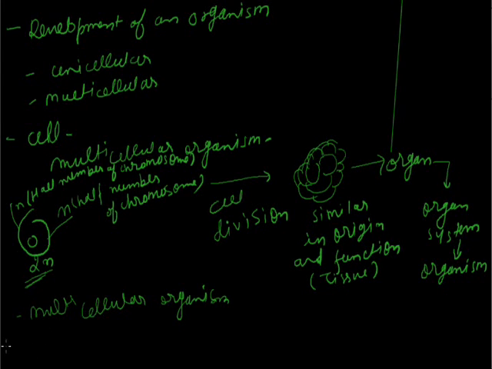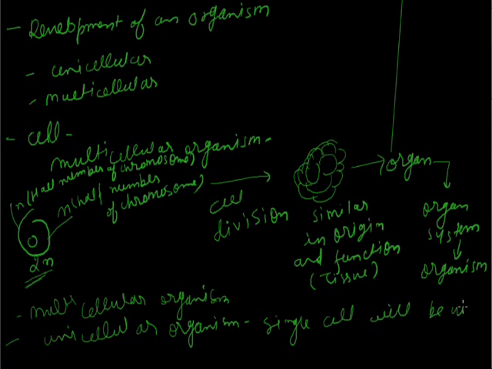A similar thing applies to a unicellular organism. We all know that a unicellular organism has just a single cell, and this single cell works like a body.